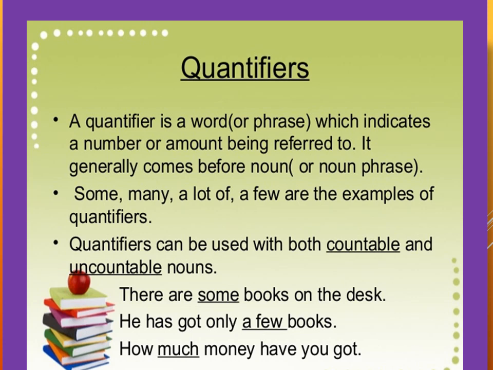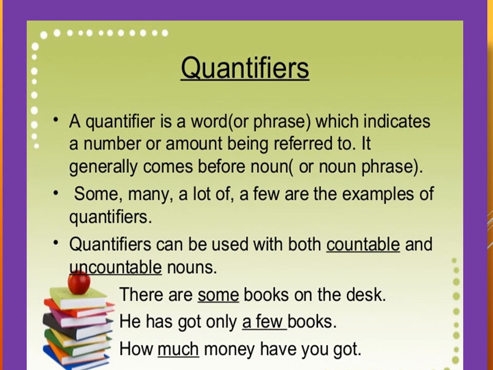So what are determiners? They are words that sit in front of a noun and modify the noun, isn't it? And the first 3 types of determiners are the articles, demonstratives, and the possessives that you have learned in the previous session. So in this session, you will learn what quantifiers are. So what is a quantifier, students?